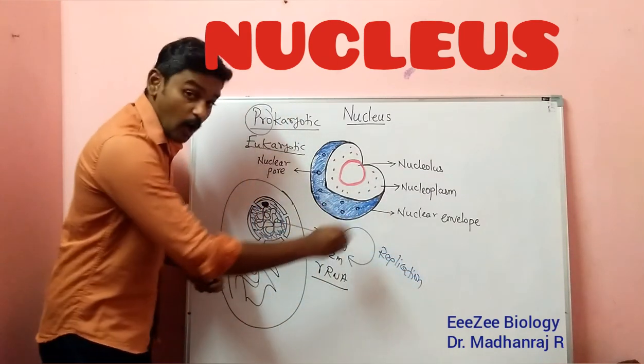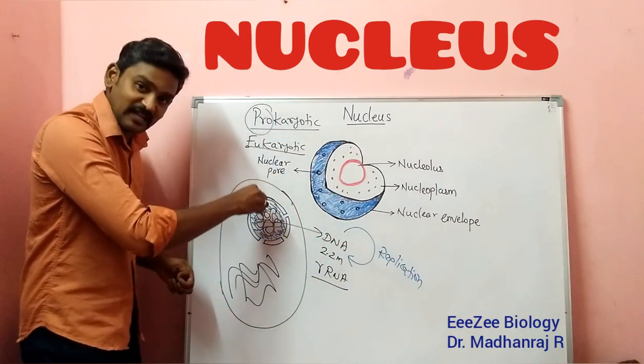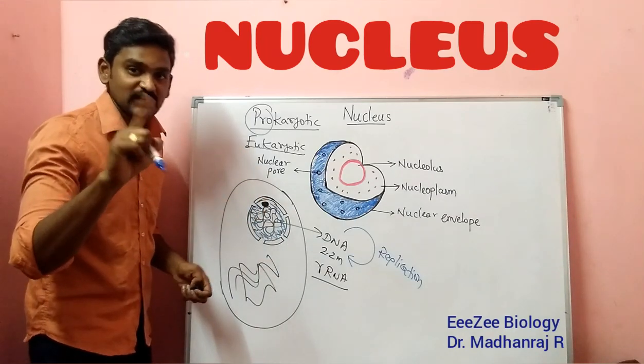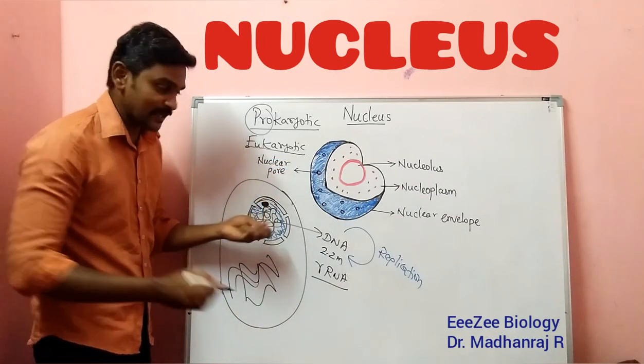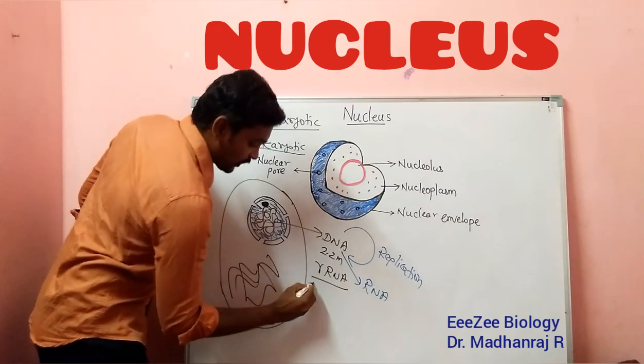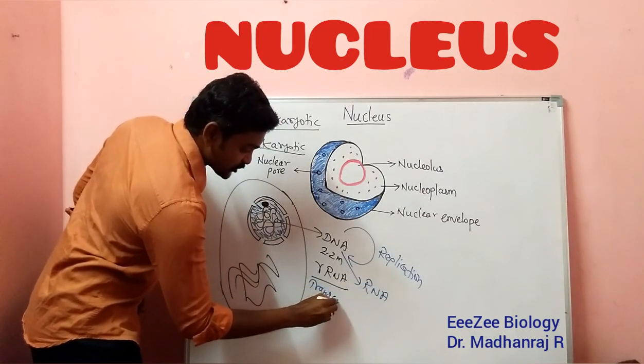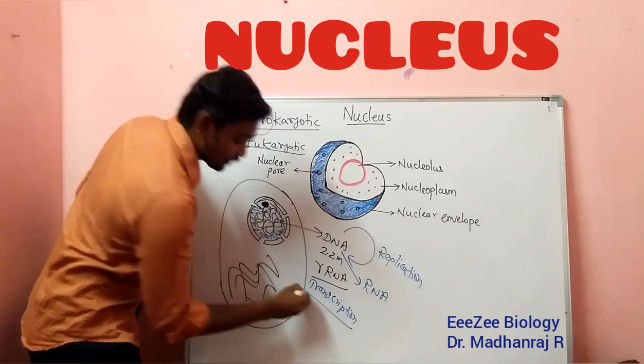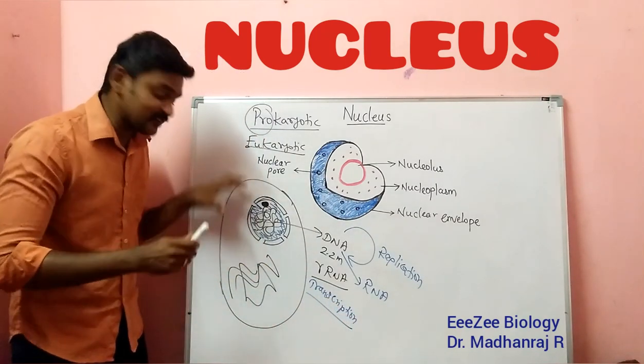So the replication, the copying of the DNA, will be happening inside the nucleus. It is one main process in the central dogma. The second thing is from DNA to RNA, that is called transcription. So transcription also will be taking place inside the nucleus.